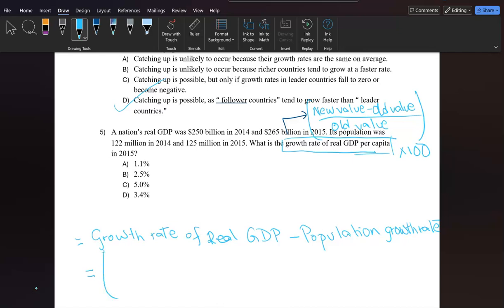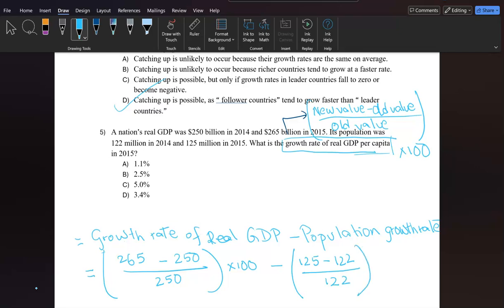The real GDP is growing at 265. From that we subtract 250, divide over 250 times 100, and the population growth is 125 minus 122 over 122 times 100.